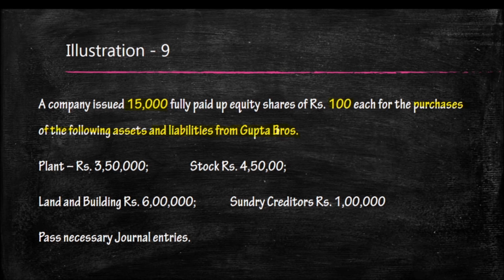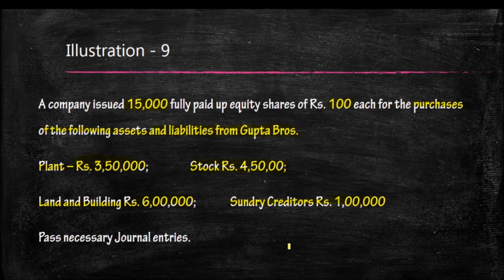One company purchased the already existing Gupta Bros company, which includes plant 3,50,000, stock, another asset, 4,50,000, land and building 6 lakh, and a liability of 1 lakh rupees for the creditors. They are paying 15,000 into 100, that means 15 lakh they are paying to the shareholders.